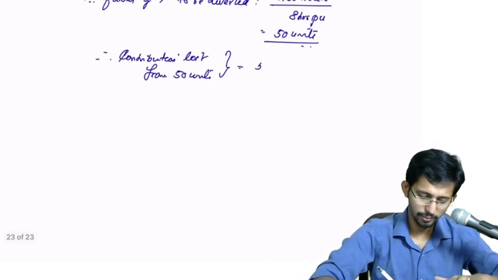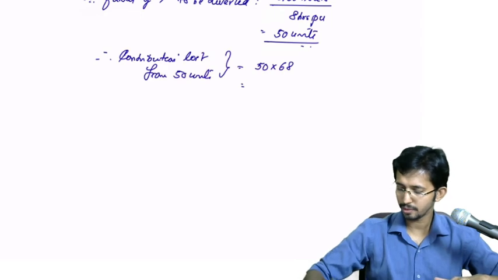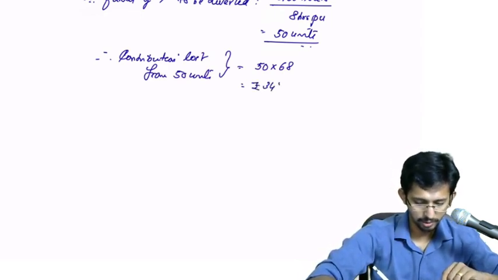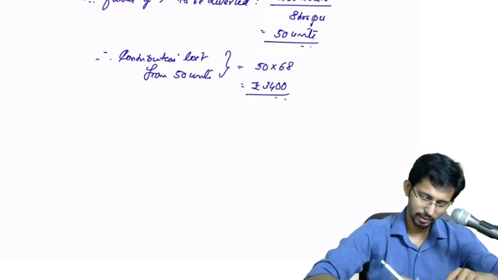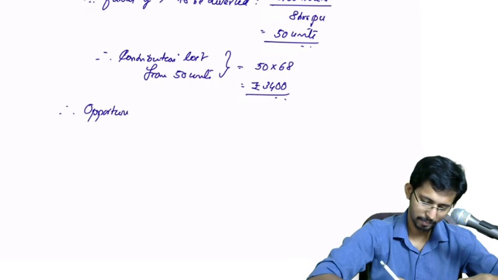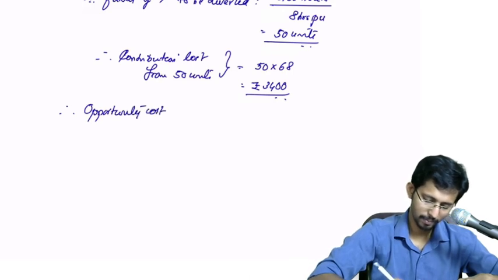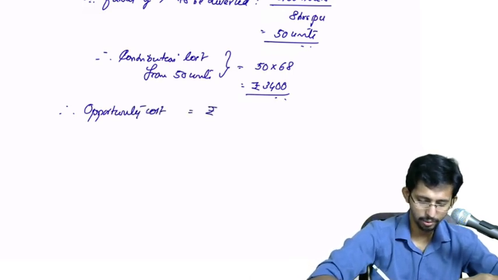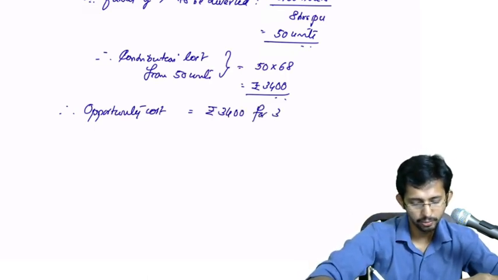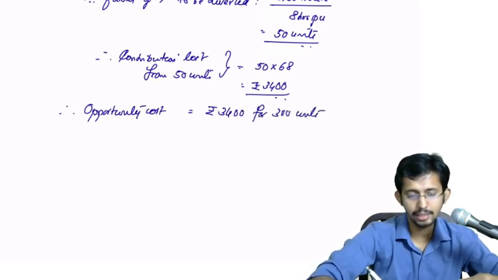So 50 into 68 will be 3400 rupees. Therefore total opportunity cost will be rupees 3400 for how many units? For 300 units internally transferred.